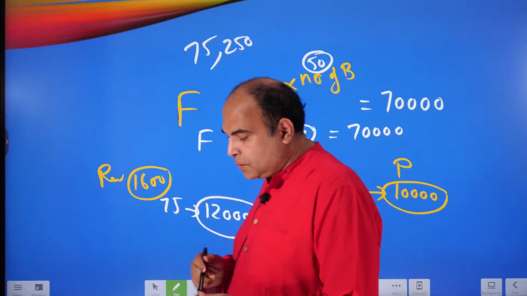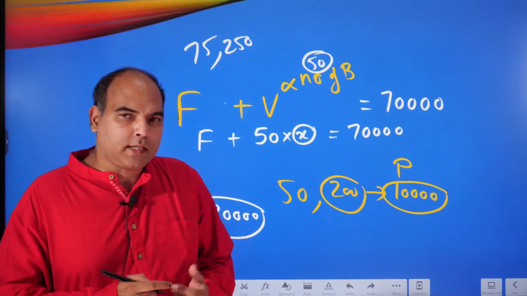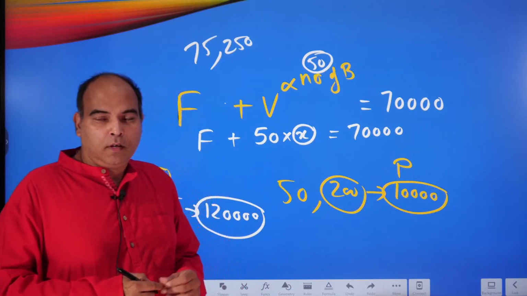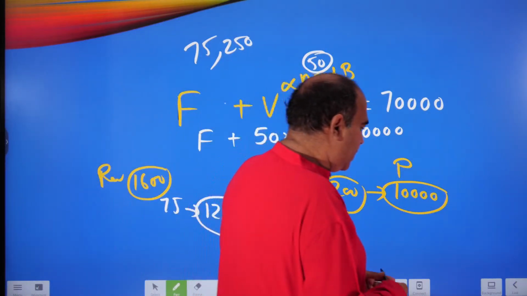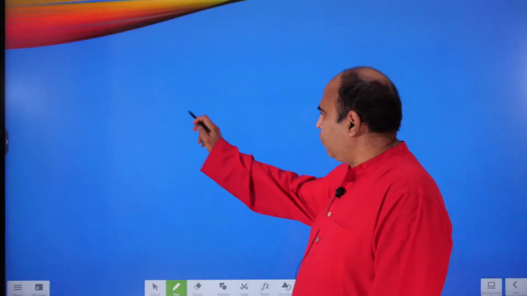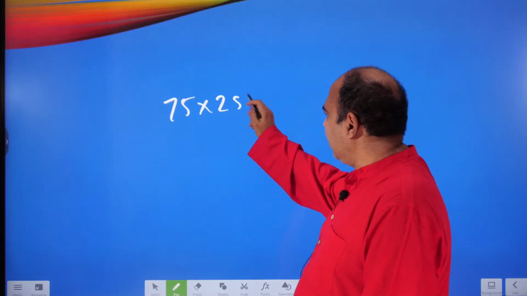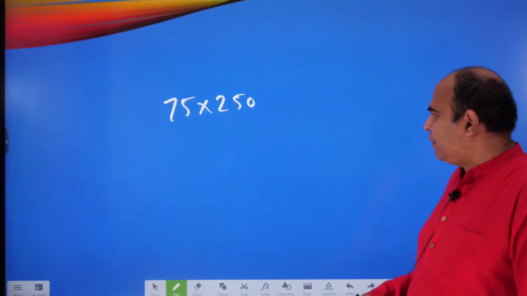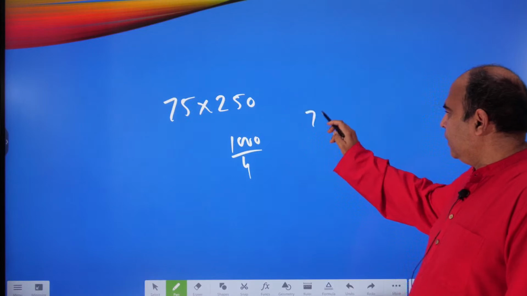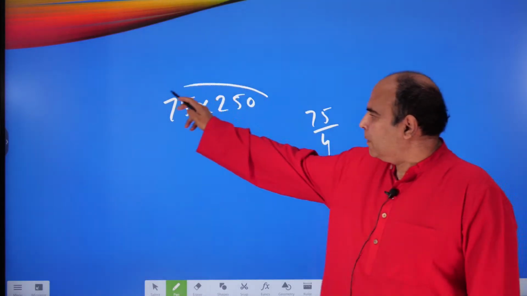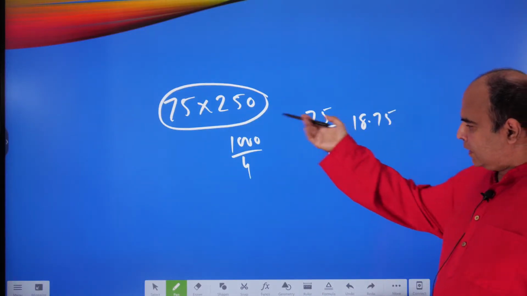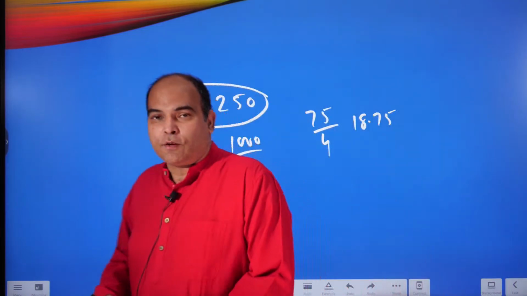75 boarders at 250 rupees profit per boarder, so calculate that. How should we calculate it? Divide 75 by 4, 18.75. Let me just show this to you on a fresh screen. When you want to do 75 into 250, because these are speed breakers inside the exam, 250 effectively is 1000 by 4. So instead of doing this tedious multiplication, you can see 18.75 immediately, and then you put the 1000 back, so it is 18,750.